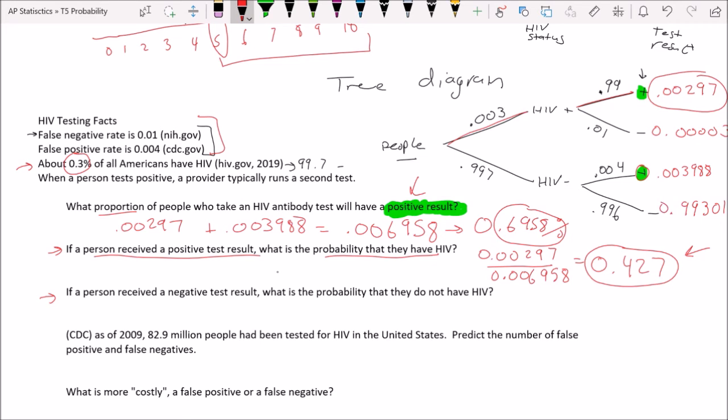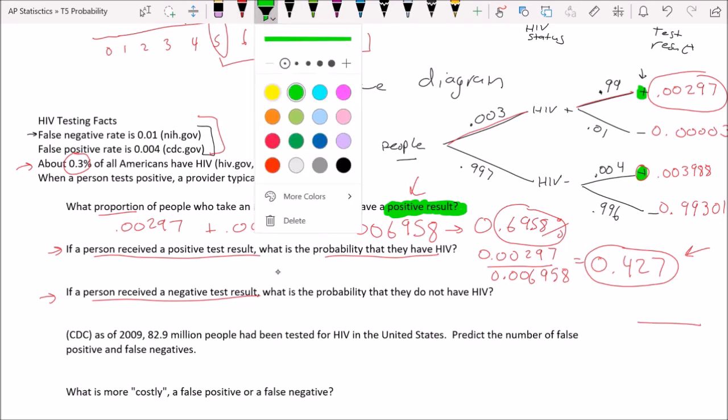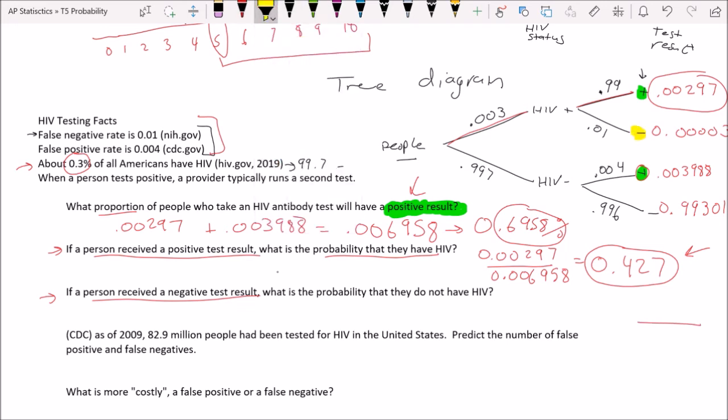Okay, so let's try to answer this question. If a person received a negative test result, okay, so guys, they're only talking about people who got a negative result. Now, who are those people? Let's do color coding, but with a new color. Let's do yellow. These are our negative test result people. So we need to add those two together, and that's what I'm going to do.